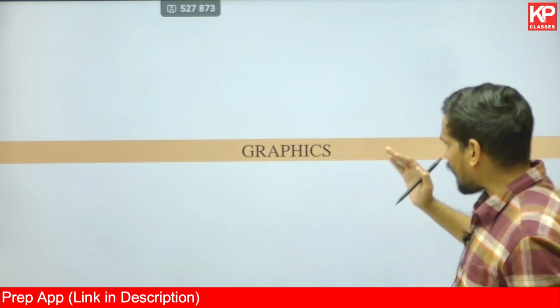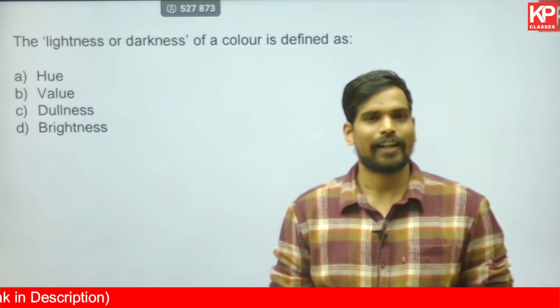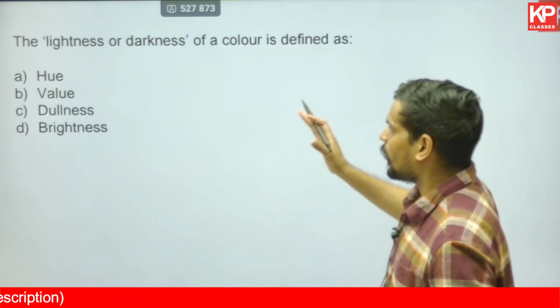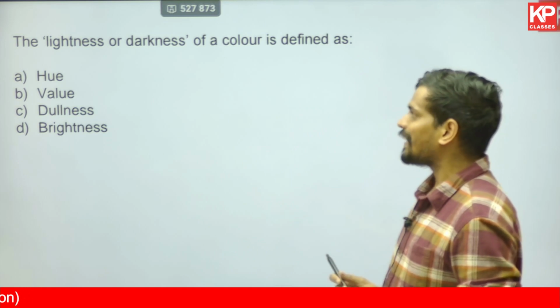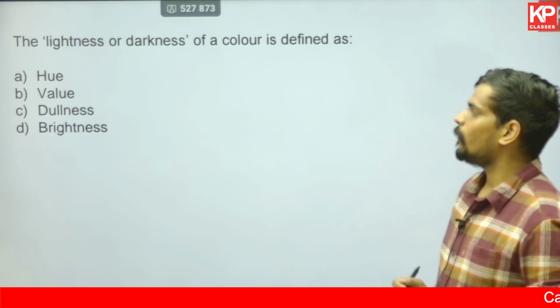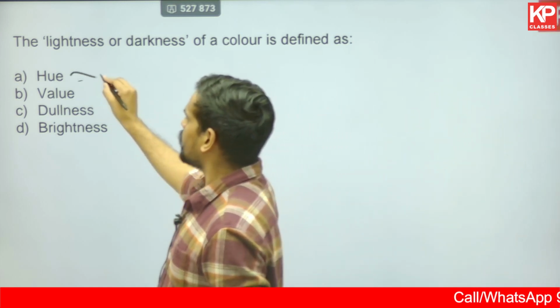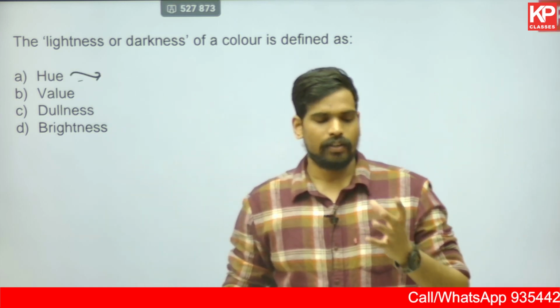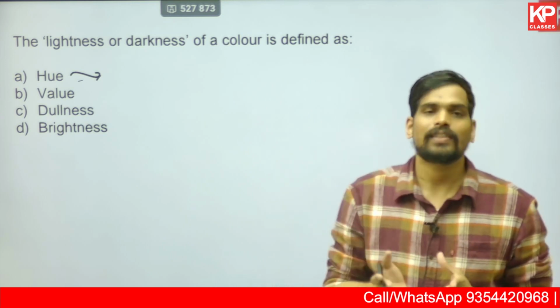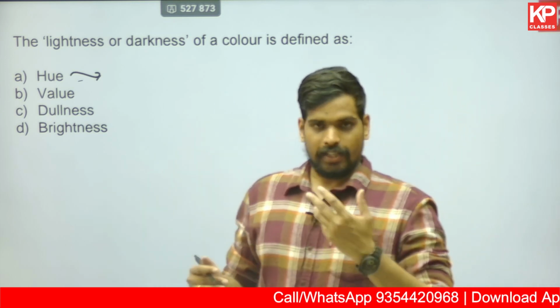As far as graphics is concerned, there are a few questions from this topic of graphics, which includes color theory mainly. Let us look into these questions. The lightness or darkness of a color is defined as: hue, value, dullness, brightness. So hue of a color basically denotes the various colors, which are called hues, basically red, yellow, green, blue. So these are basically hues.